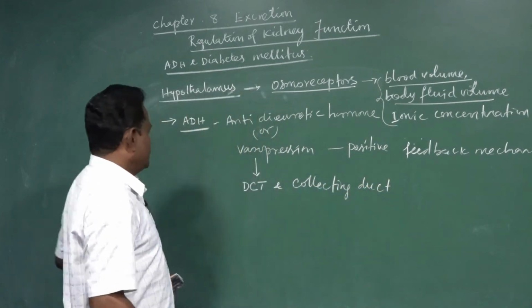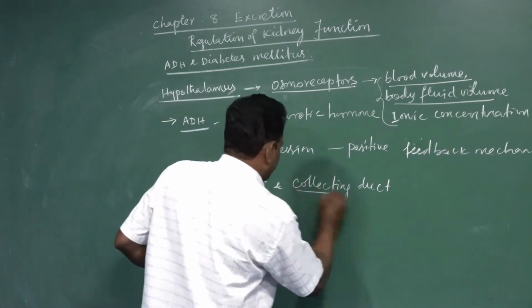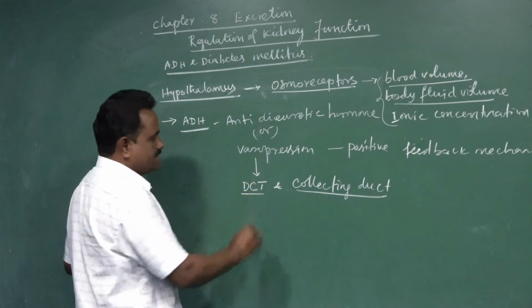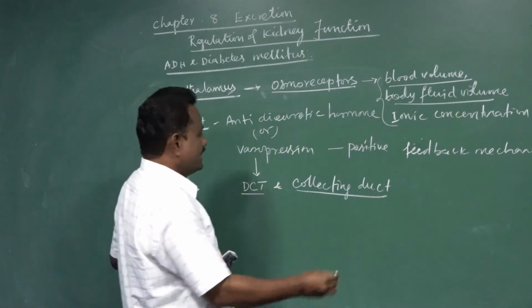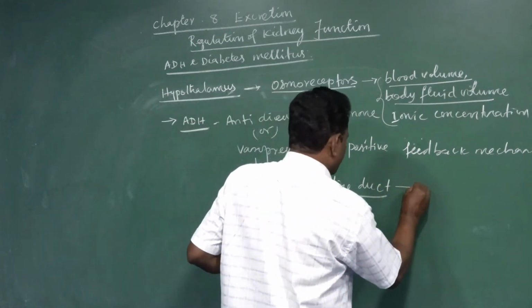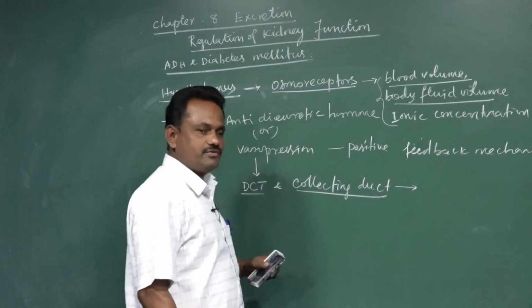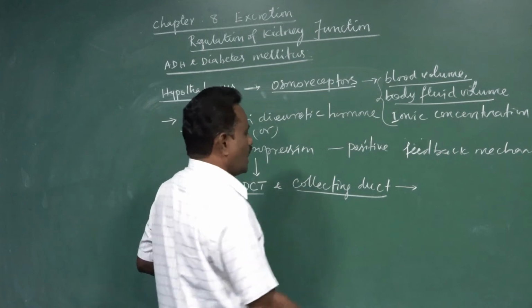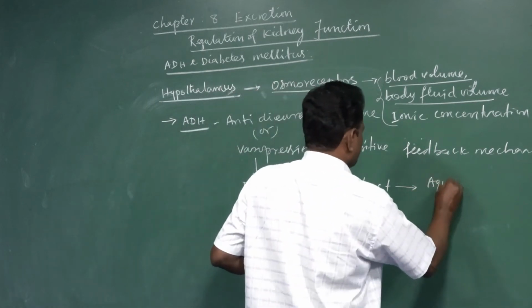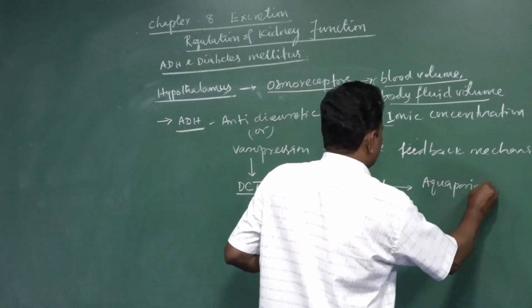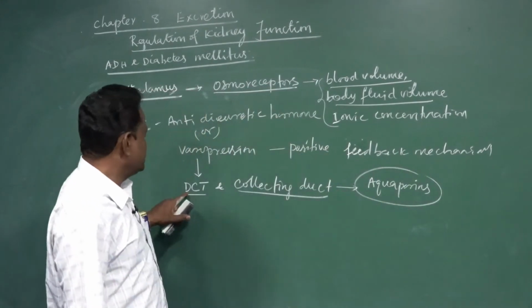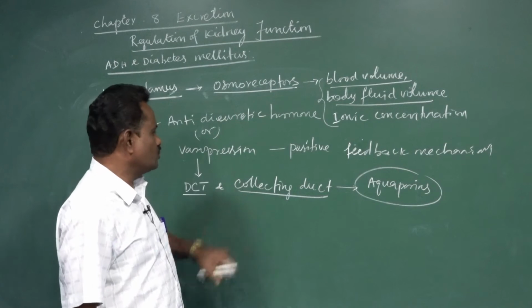These two are parts of the nephron. The ADH or vasopressin acts in the DCT and collecting tubule, increasing a special type of protein present there, called aquaporins, in the cell membrane of the DCT and collecting duct.